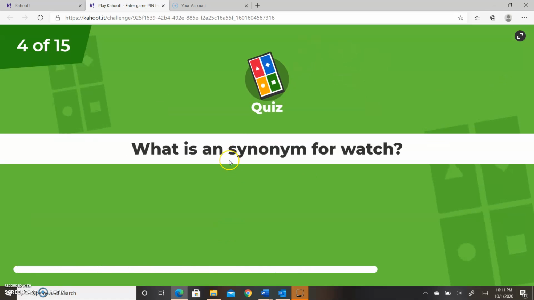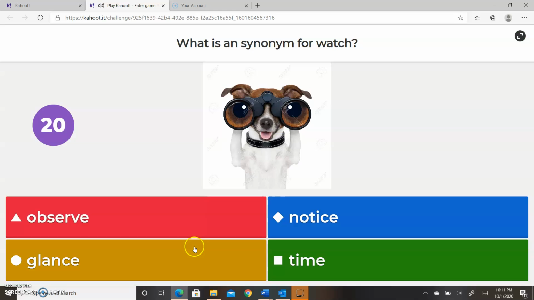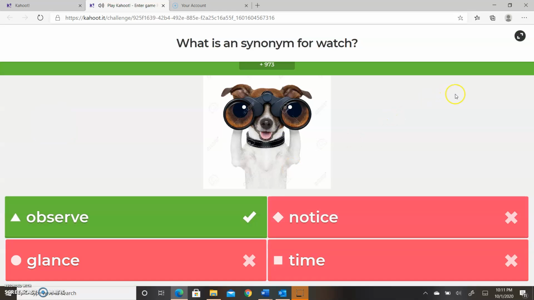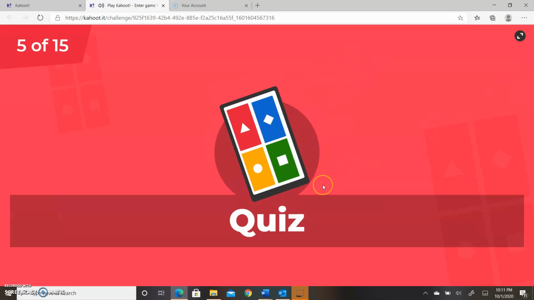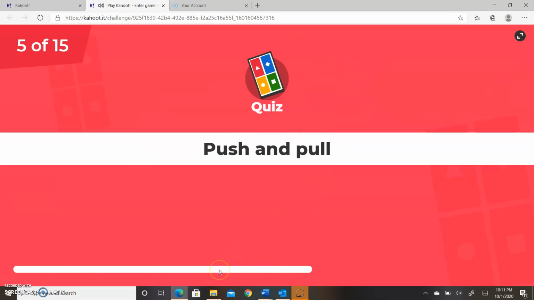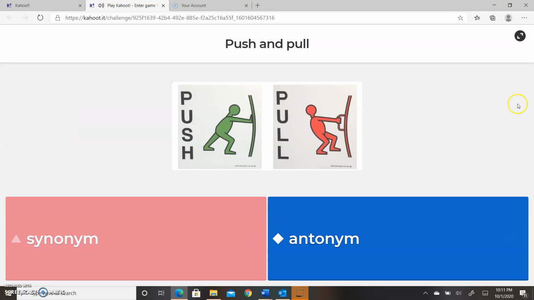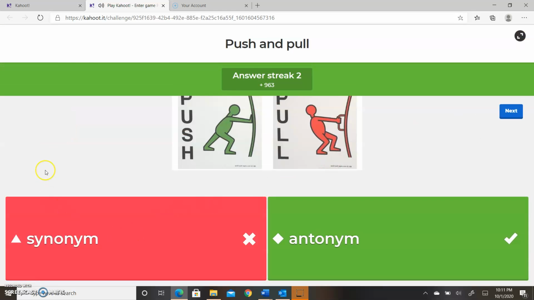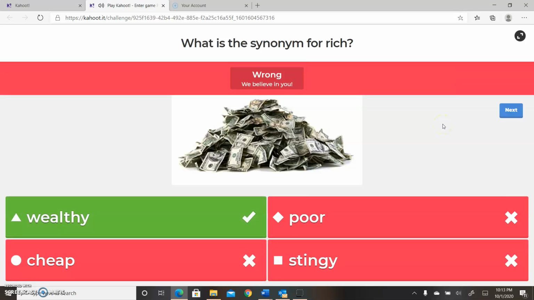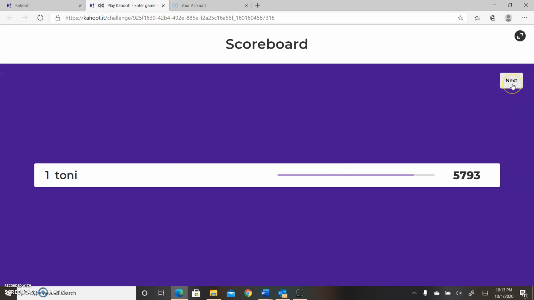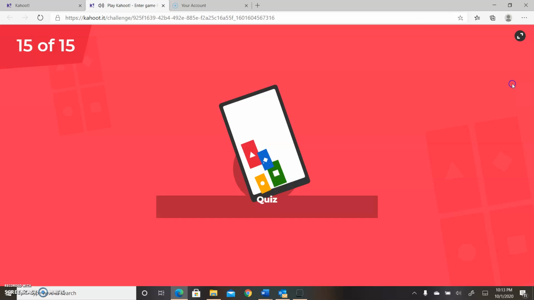Sorry that you have to go through this whole thing, but you do. I'm literally randomly just clicking just to get this over with quick for my peeps. I'm going to pause this and fast forward this game. Do the last two questions together. And then you'll be able to see my score that I randomly did.